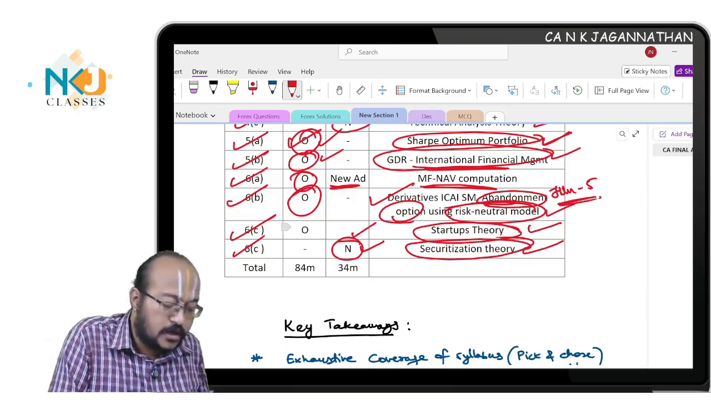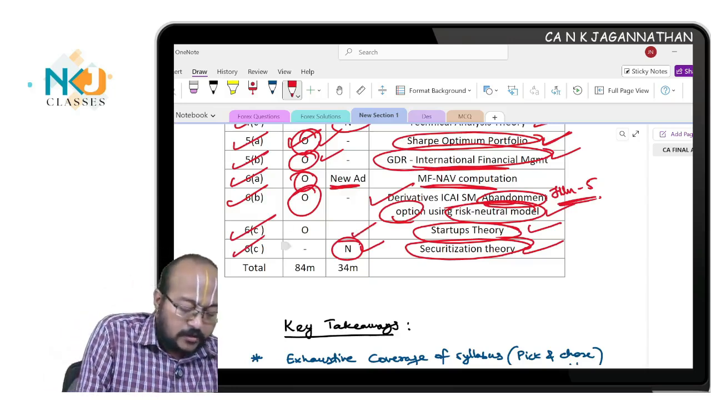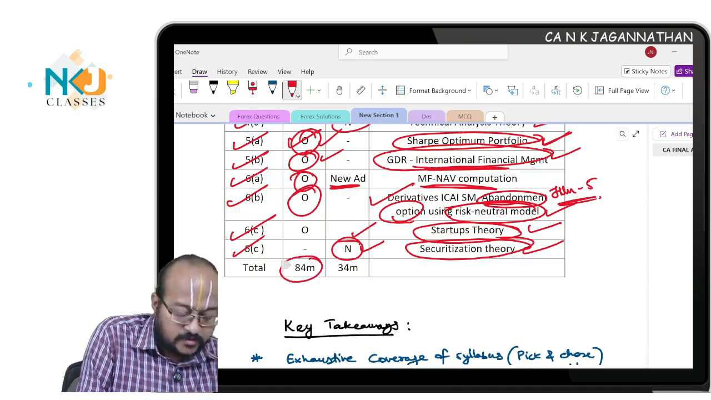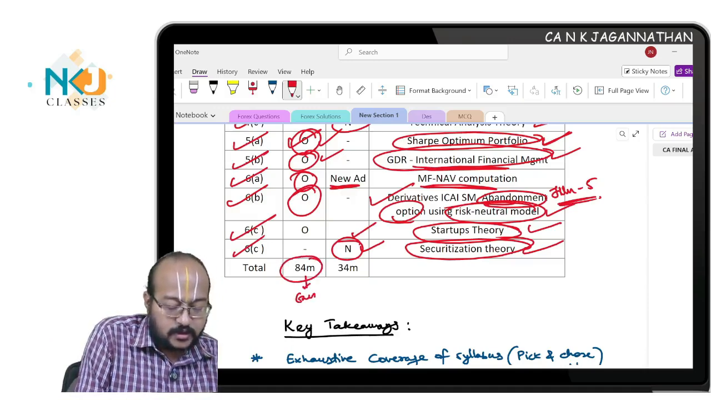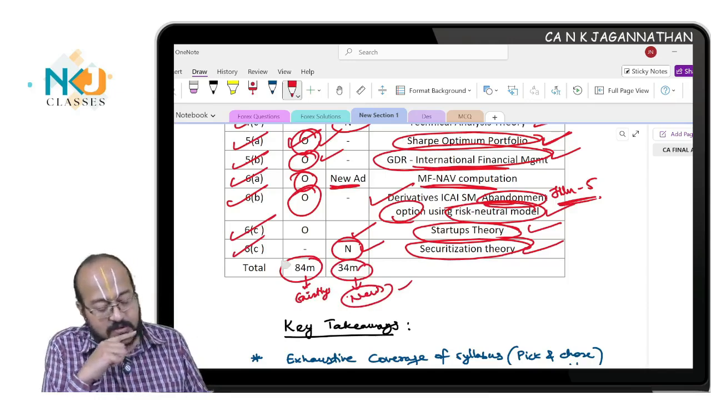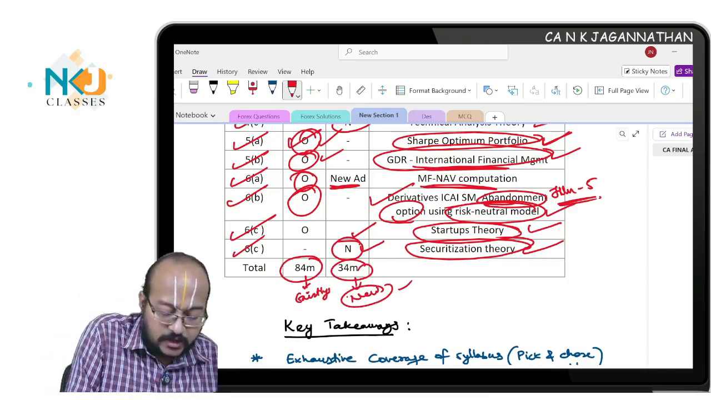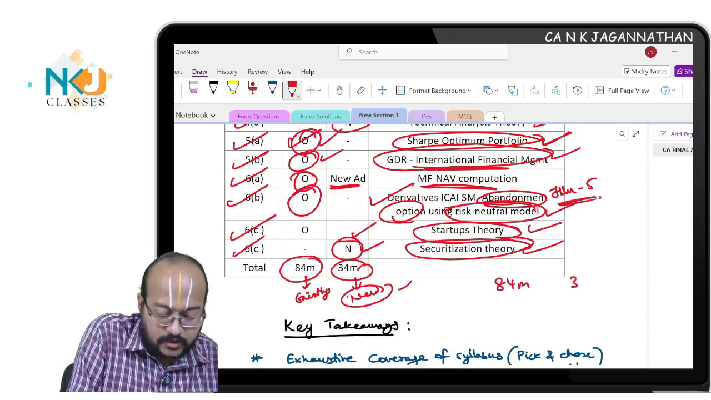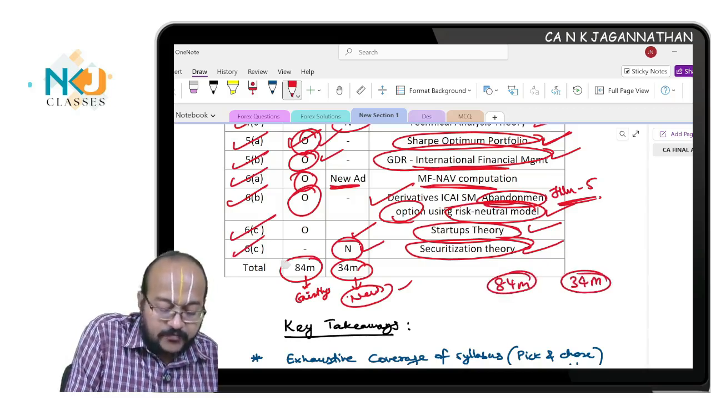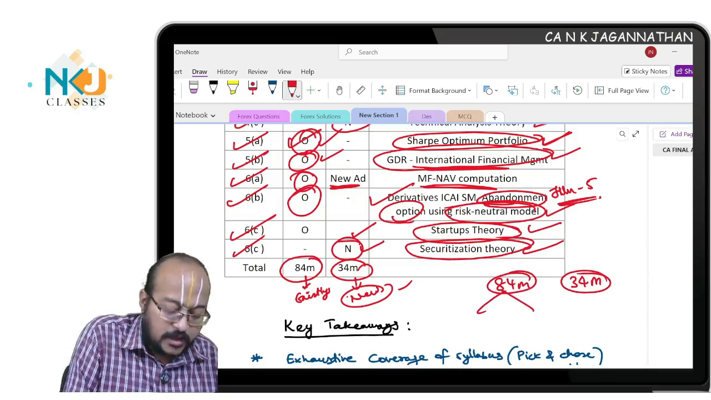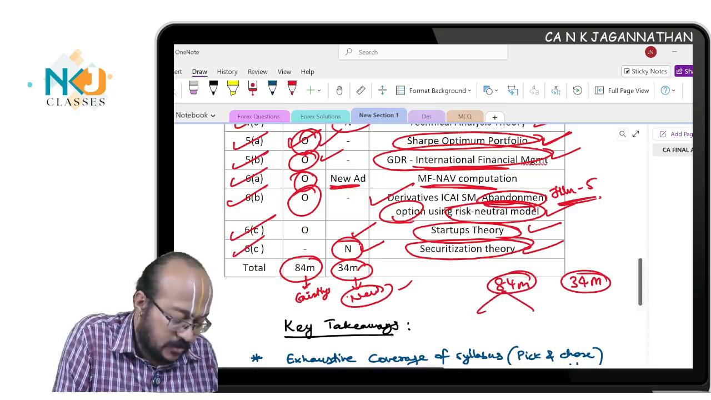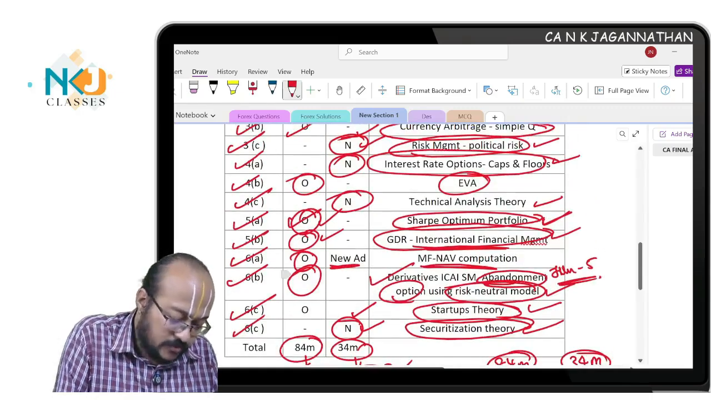This also was a new question. So in essence, if you see, total existing questions were tested for 84 marks, and 34 marks were totally new questions. If you see the weightage, 84 marks and 34 marks were tested. Now, this 84 marks, if I say the easy and difficult questions alone, from the existing questions,